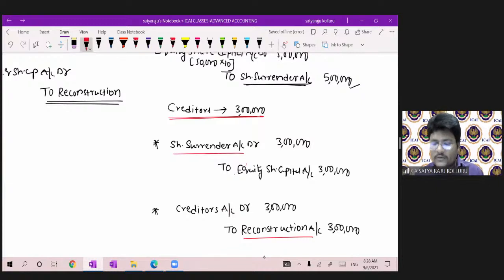equity share capital account. So that's why, at the time of utilization of share surrender, the entry is always share surrender to equity share capital. At the time of nullifying the balance of creditors account, creditors to reconstruction account, then share surrender and reconstruction nullify, and the entry will be creditors account to equity share capital account. There is no profit, no loss at the time of settlement of creditors.